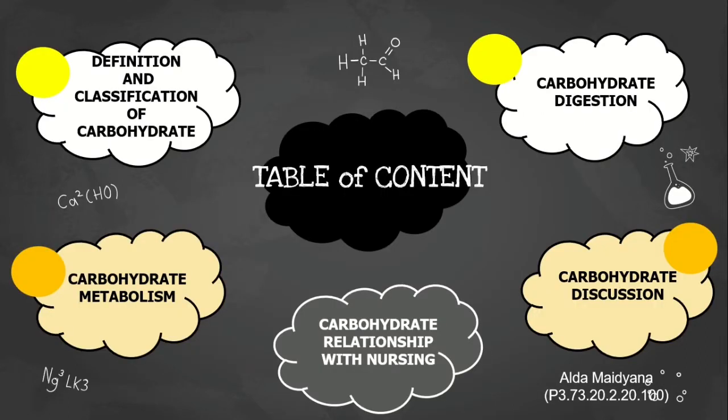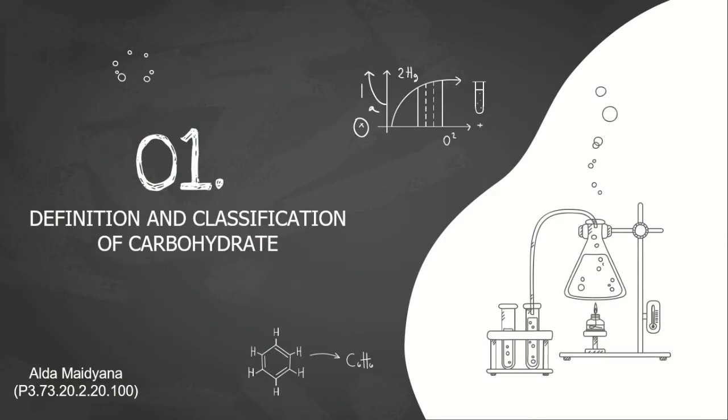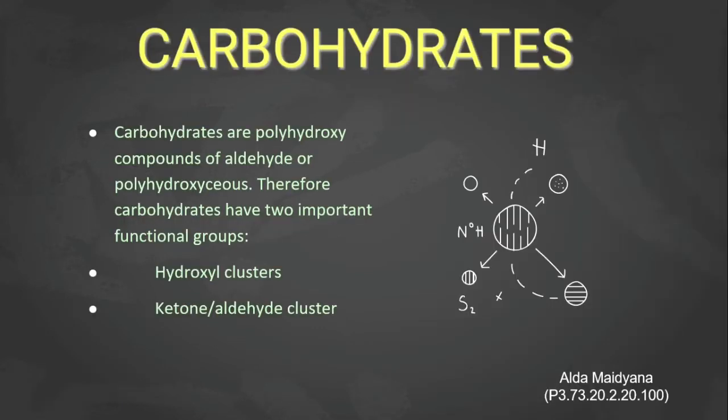I would like to tell you the table of contents. 1. Definition and classification of carbohydrates. 2. Carbohydrate digestion. 3. Carbohydrate metabolism. 4. Carbohydrate discussion. And 5. Carbohydrate relationship with nursing. Let's begin with the first: definition and classification of carbohydrates.